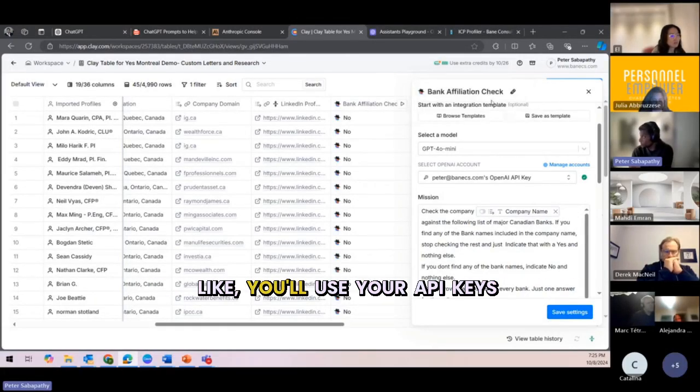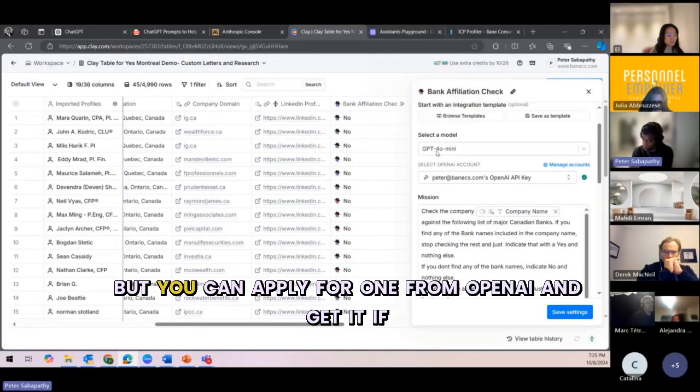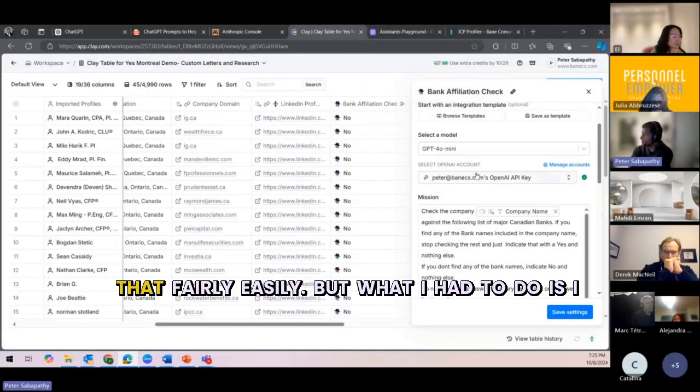But if you're smart, you'll use your API keys, and I have API keys because I have an assistant. I built an app, so I have my own API keys. But you can apply for one from OpenAI if you have your own business, right? You can probably get that fairly easily.